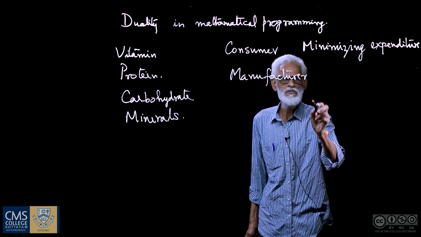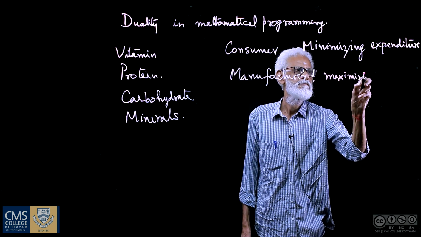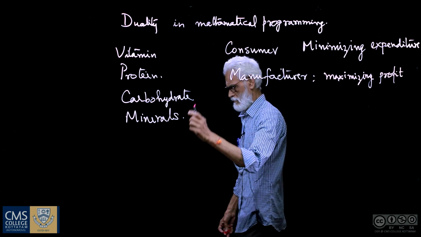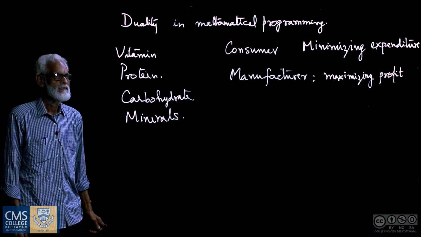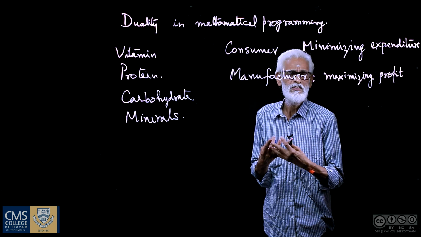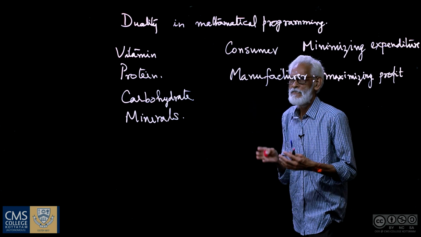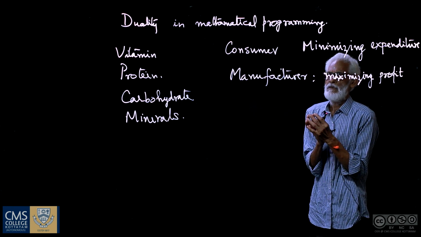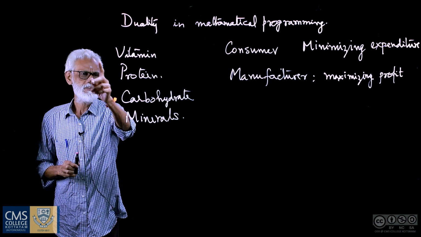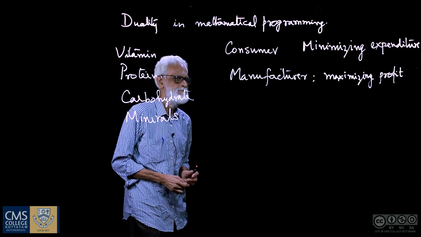They look at maximizing their profit by way of selling the products. And then, maximizing the profit would mean pricing these items. But then they had to convince the consumers that the minimum requirements of their needs are satisfied by taking these items.